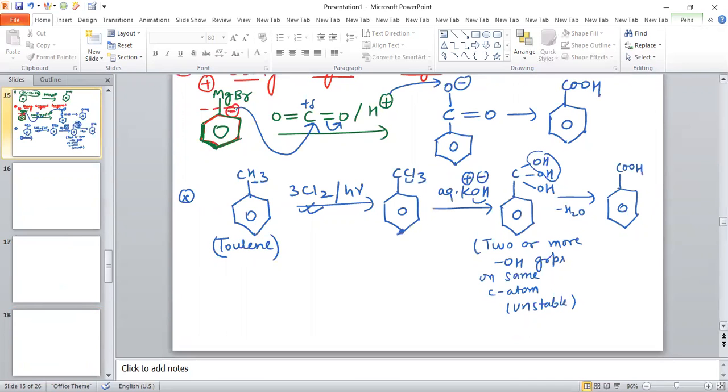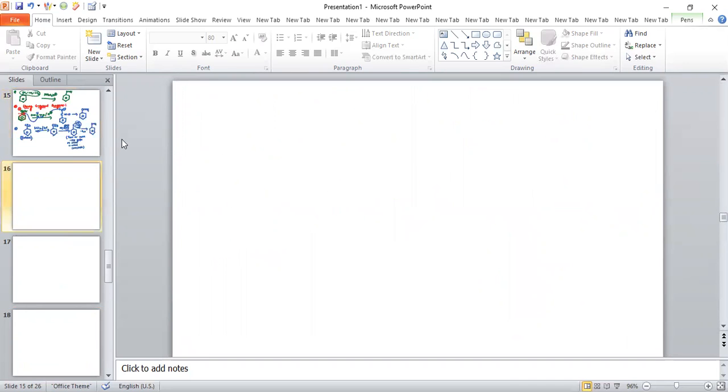Now see another reaction used for the preparation of benzoic acid. You can also prepare benzoic acid by using benzonitrile, which means benzene having CN group.